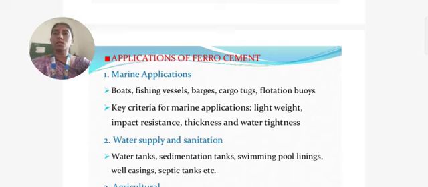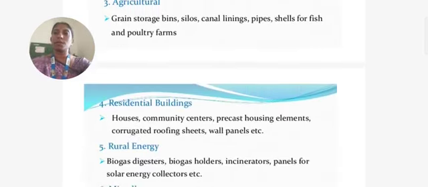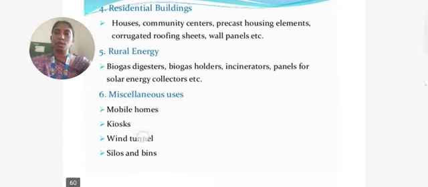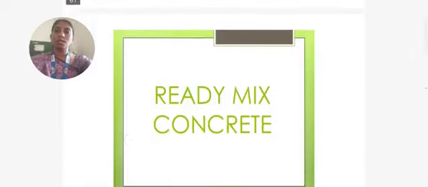Some of the applications of ferro cement are marine applications, water supply and sanitation, agricultural, residential buildings, rural energy, and miscellaneous. These are some of the applications of ferro cement.